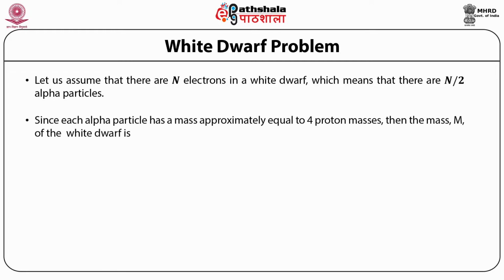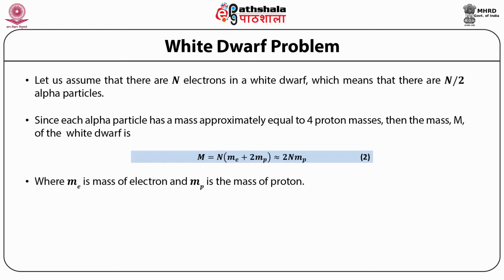Since each alpha particle has a mass approximately equal to 4 proton masses, the mass M of the white dwarf is equal to n times (me + 2mp), which can be approximated as 2 n mp, where me is the mass of the electron and mp is the mass of the proton.